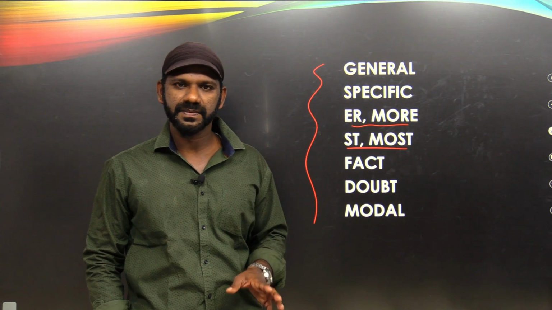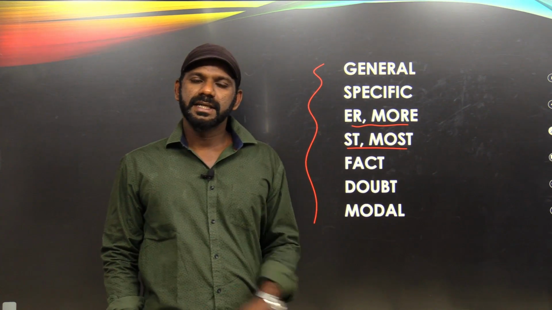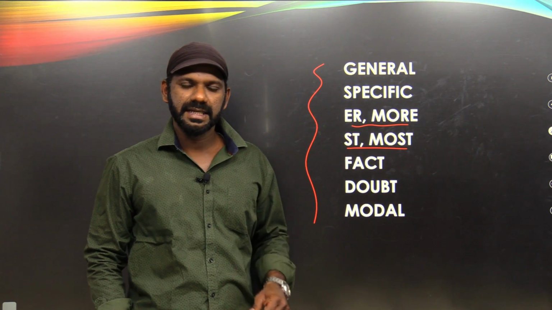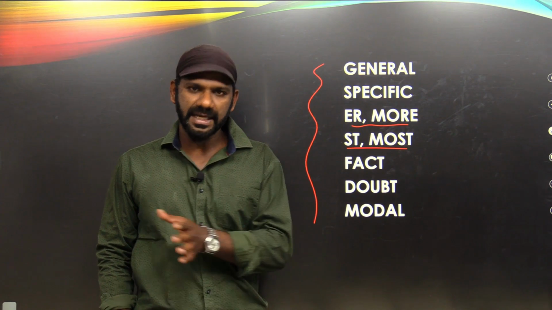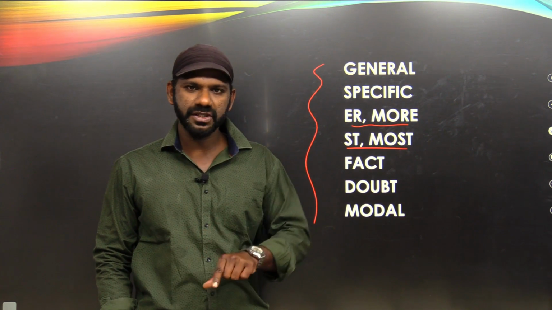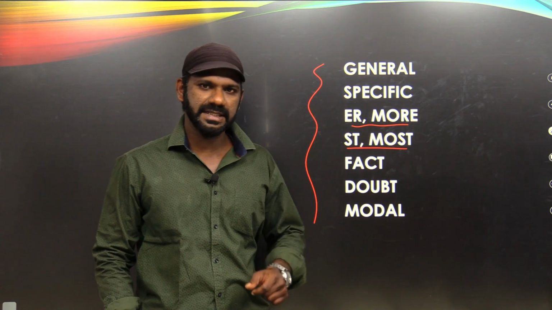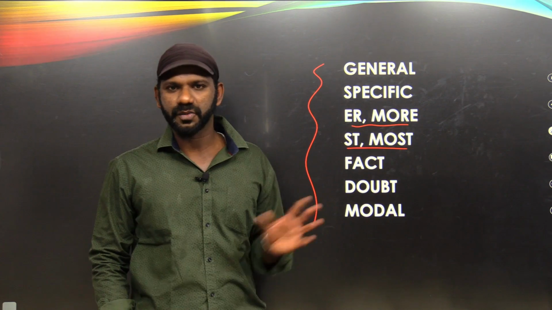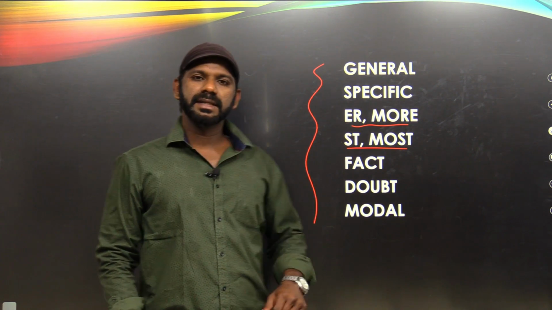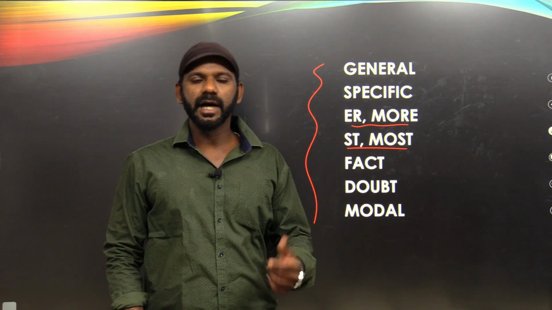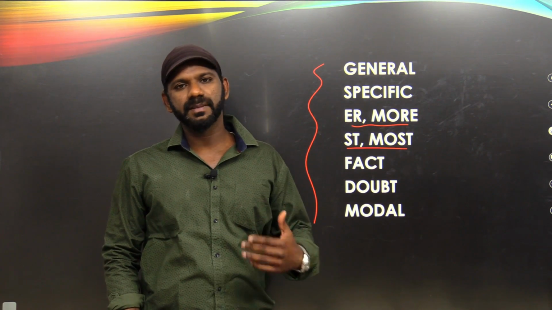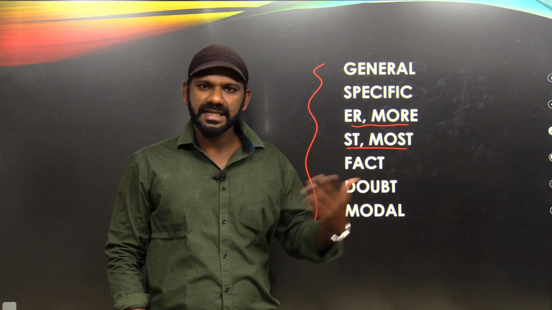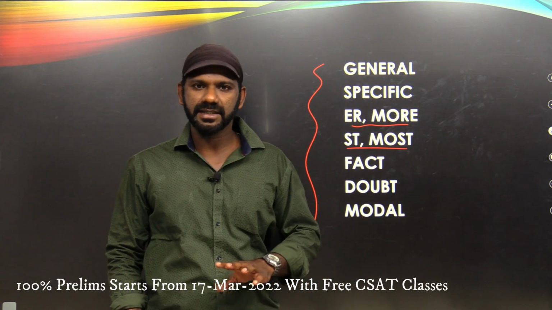Fact. Fact and doubt, these two concepts must be thought about together, in fact. If you find any option framed like a fact, just see whether the mention about that option in the passage is also like a fact. If it is not framed like a fact in the passage, just eliminate that option. Doubt. If you find an option framed like a doubt, just see whether the mention about that option in the passage is like a doubt. If it is not framed like a doubt in the passage, just eliminate that option.